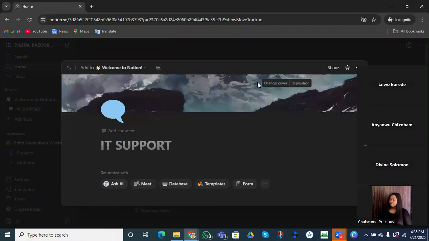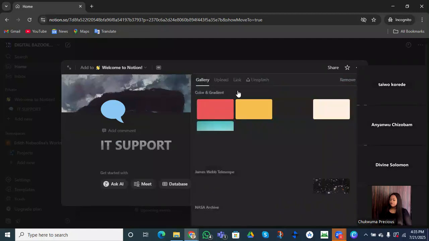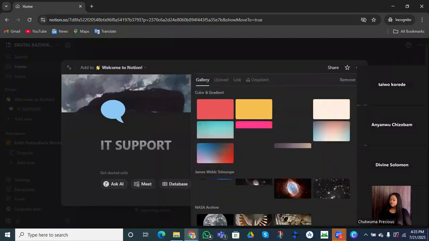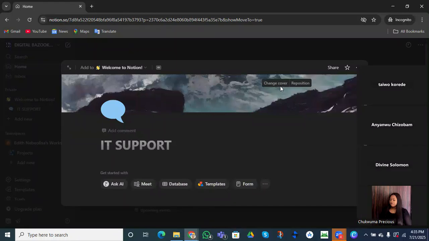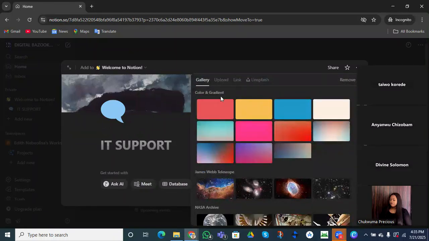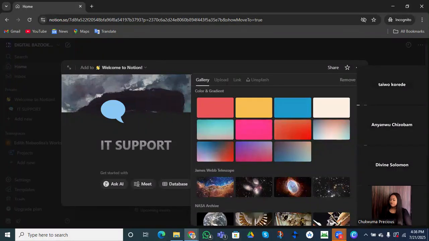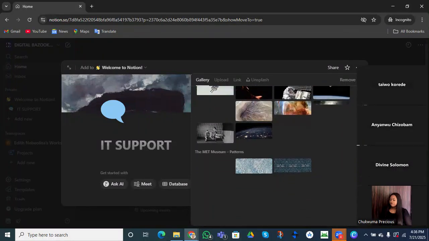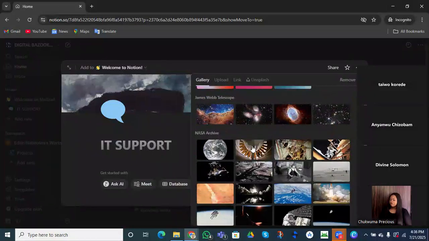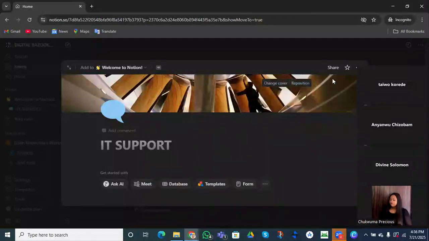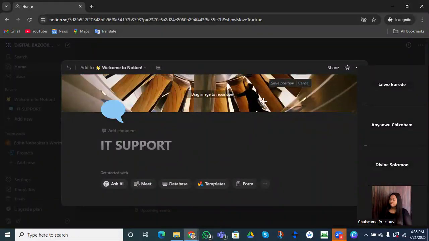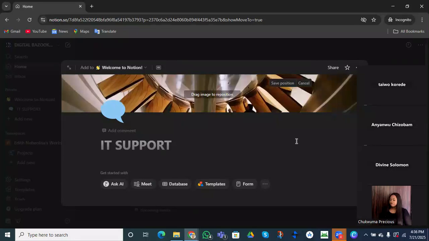By default, we have a lot of covers. We have color and gradients, right? If you move down more, you're going to see more covers. We can choose any one. Let's say I selected this, and I want this. I can equally come to this place and reposition it to what I want it to be. So now we've created the one page.